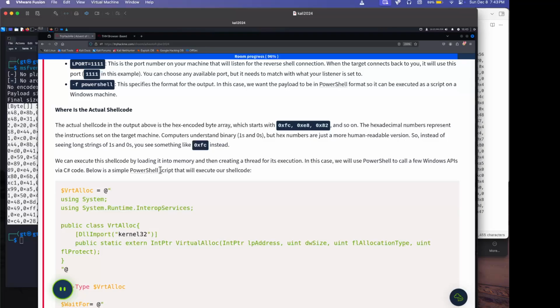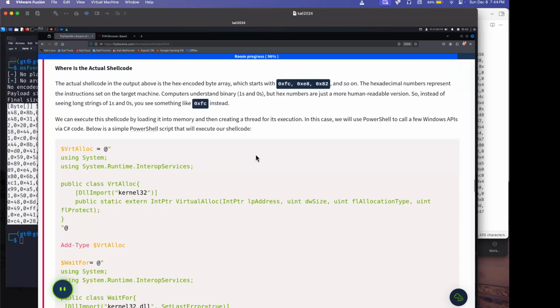The actual shellcode in the output above is a hex encoded byte array, which starts with, that's what I was trying to explain. The hexadecimal represents instruction sets on the target machine. Computers understand binaries, but hex numbers are just a more human readable version. So instead of seeing long strings of 0 and 1, you see something like 15 and ABC, 10, 11, 12. So 15, 12, you can convert that back to binaries and whatnot.